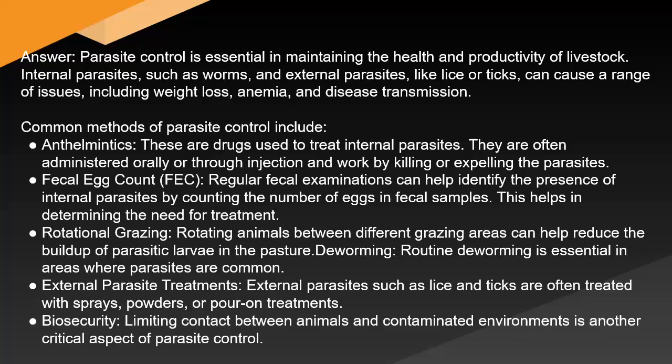Fecal egg count (FEC). Regular fecal examinations can help identify the presence of internal parasites by counting the number of eggs in fecal samples. This helps in determining the need for treatment. Rotational grazing. Rotating animals between different grazing areas can help reduce the buildup of parasitic larvae in the pasture. Deworming. Routine deworming is essential in areas where parasites are common. External parasite treatments. External parasites such as lice and ticks are often treated with sprays, powders, or pour-on treatments. Biosecurity. Limiting contact between animals and contaminated environments is another critical aspect of parasite control.